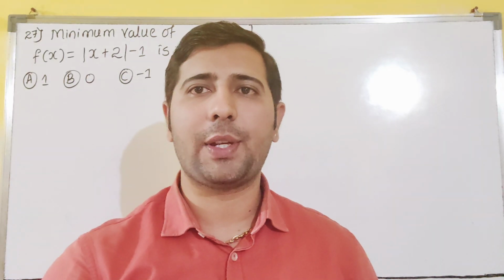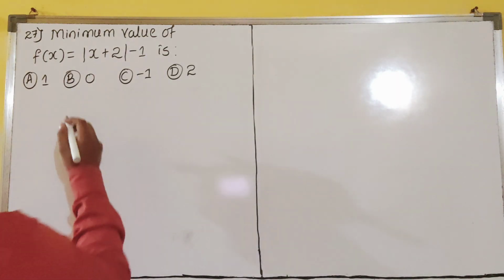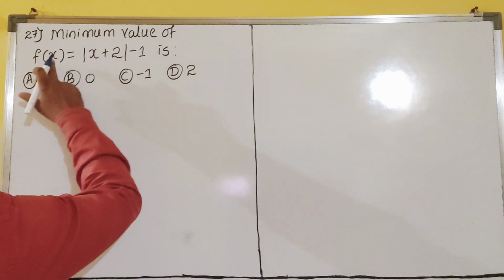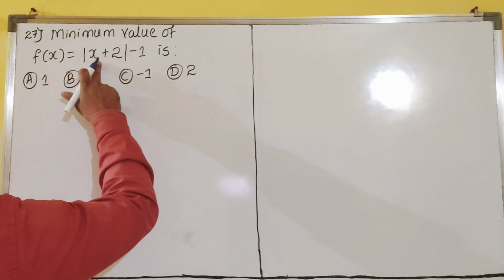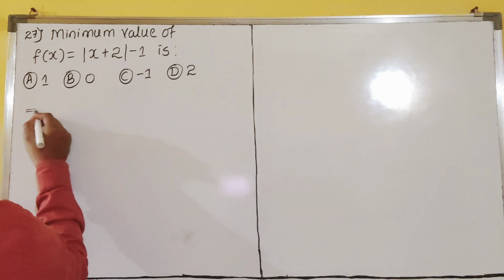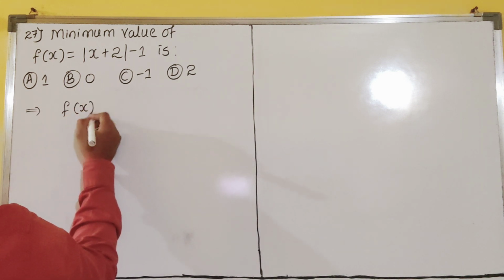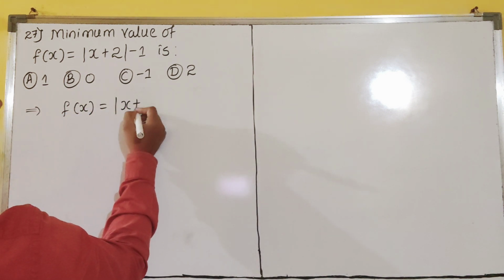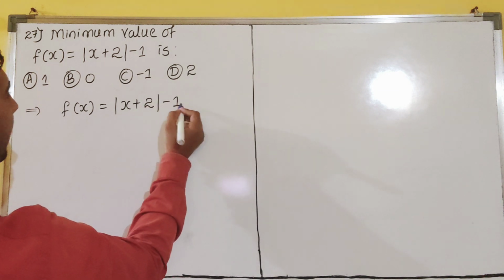Let us see the next question, dear students. Question number 5 of 27. Minimum value of f of x is equal to modulus x plus 2 minus 1. So f of x is given. f of x is equal to modulus x plus 2 minus 1, dear students.